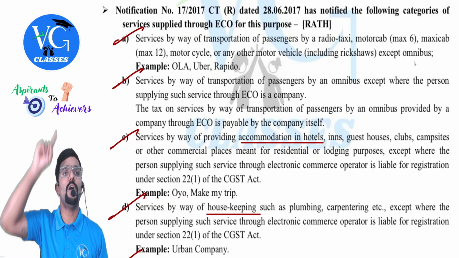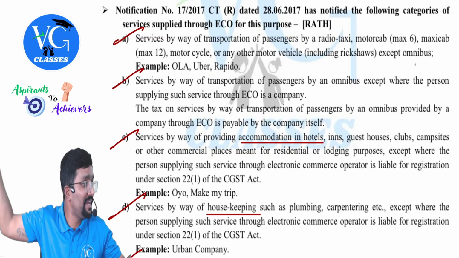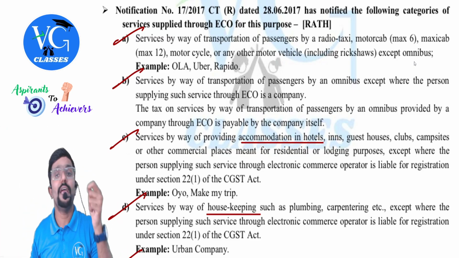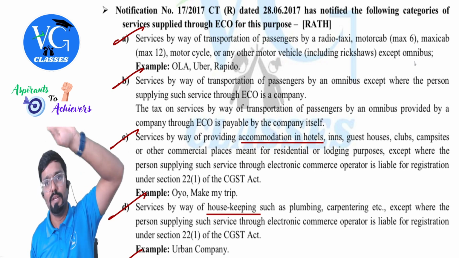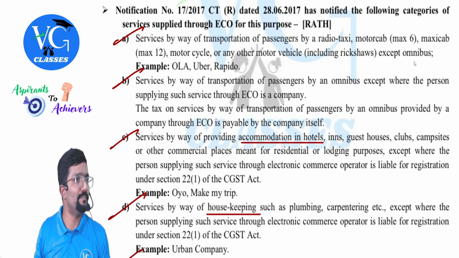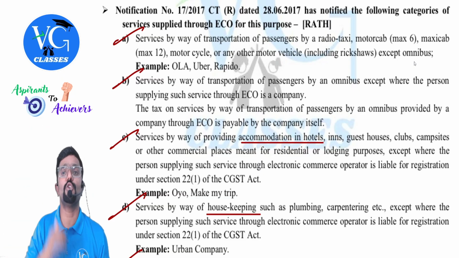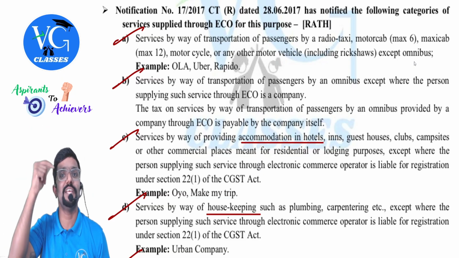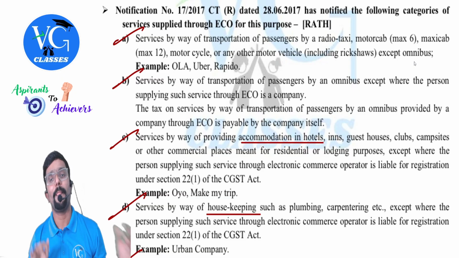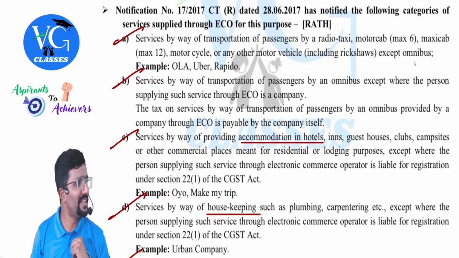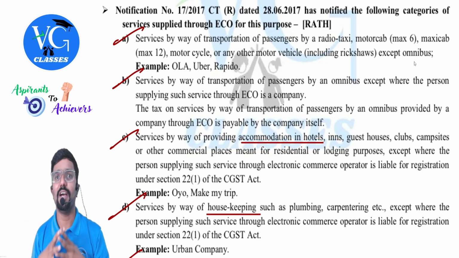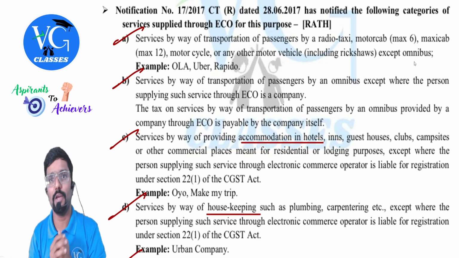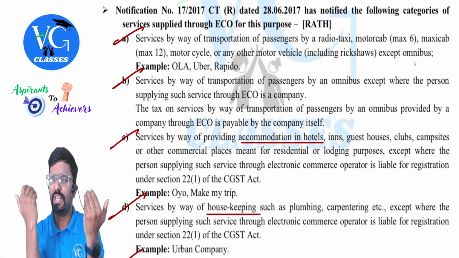Yes. Now I want to go there and stay there in a room. I don't have any accommodation there. So I am booking a room in Odisha near the Puri Jagannath temple, which, assume, I booked through Airbnb. Who should pay GST? Airbnb. Okay. Now I should have food there. I don't have any home there. So I'm staying in a hotel. Assume it is a hotel.